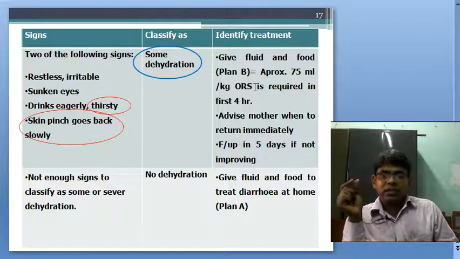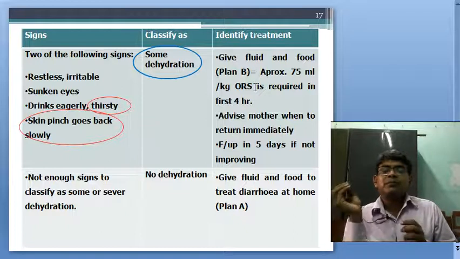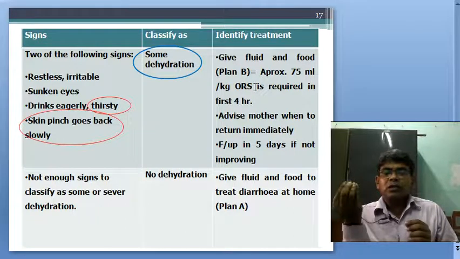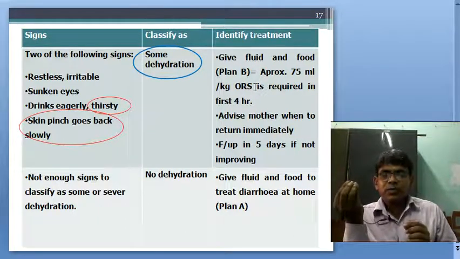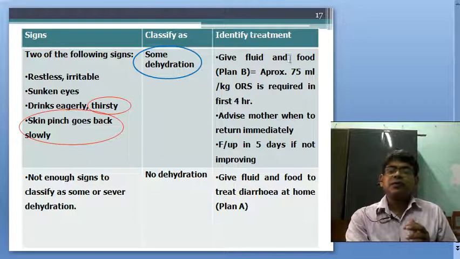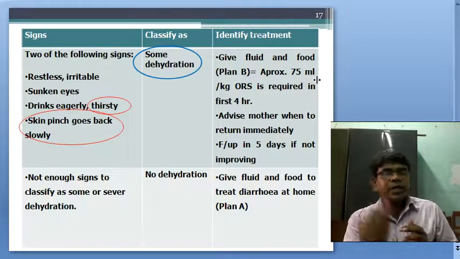Plan B means ORS should be made at home: 1 pack of ORS dissolved in 1 liter of water, dissolved very clearly with no precipitation, and given in frequent sips. In case of some dehydration, 75 ml per kg body weight in 4 hours.